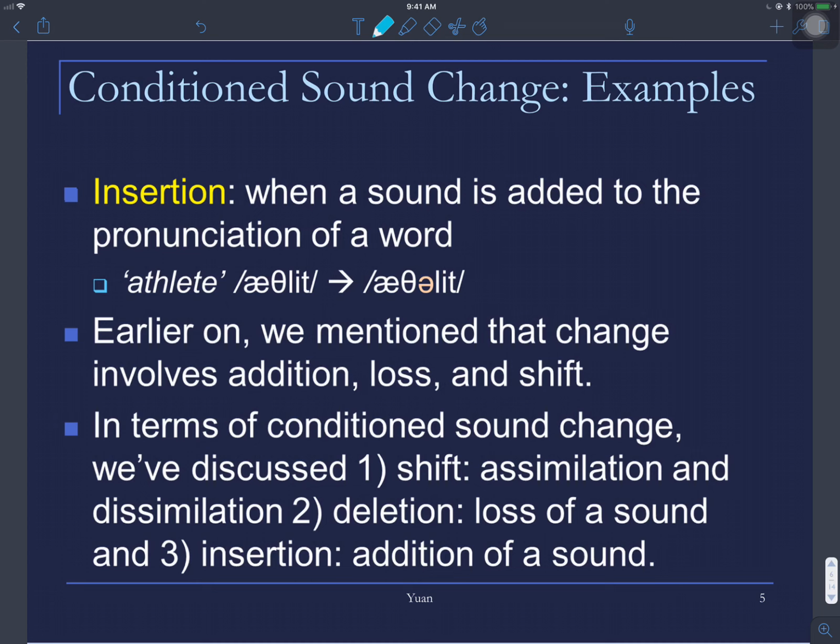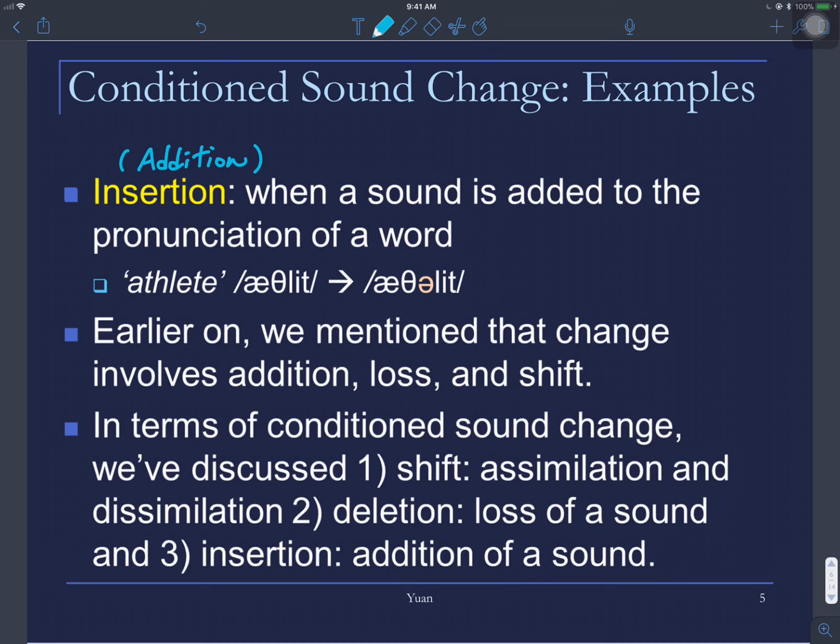And also here comes another example: insertion, or you can say addition. We add something. So addition is when a sound is added to the pronunciation of a word, for example, like athlete. Originally it was athlete, but nowadays we pronounce it like athelete. So now instead a schwa was inserted.